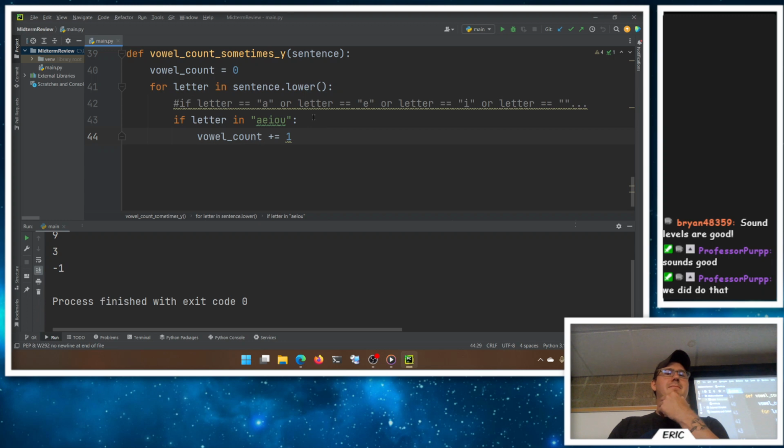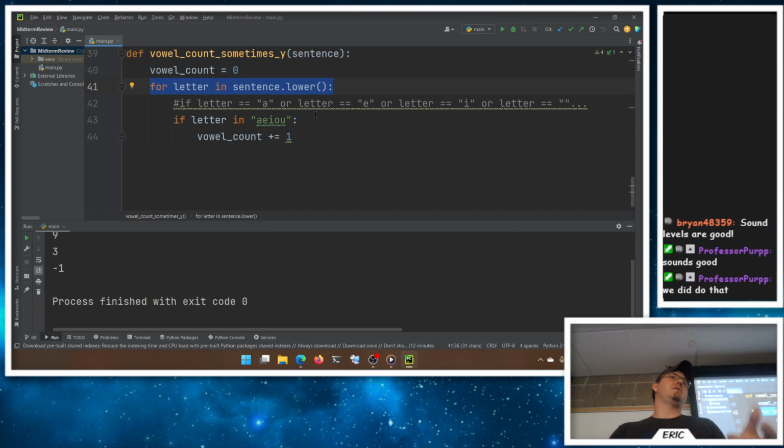Question: is the preferred method to use the in, or is it wrong to just index into it? This is fine. If you want to check by index, this is looping one character at a time. You could loop using index if you wanted to. That's generally more typing, which is the only downside. You could loop for index in length of the string, and sentence at index 0, sentence at index 1. Sure, it will accomplish the same goal here. But we're looking at using in, not in a for loop, but saying if the string is in another string to quickly count those vowels.